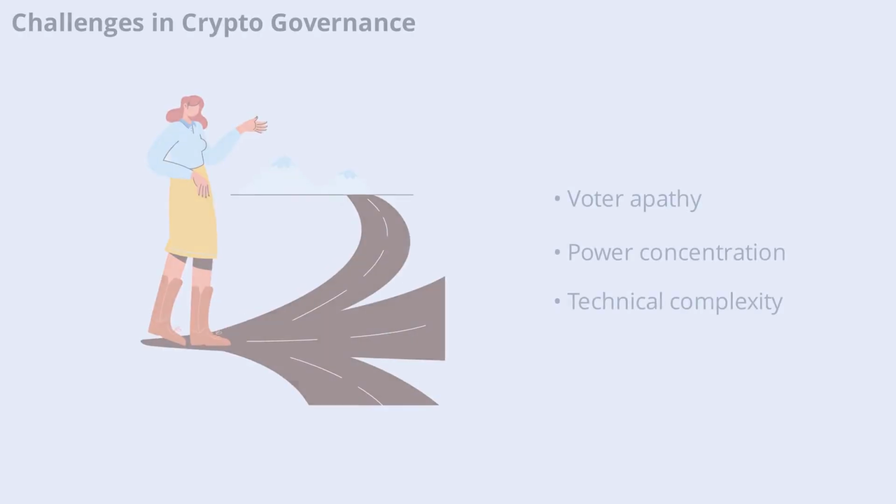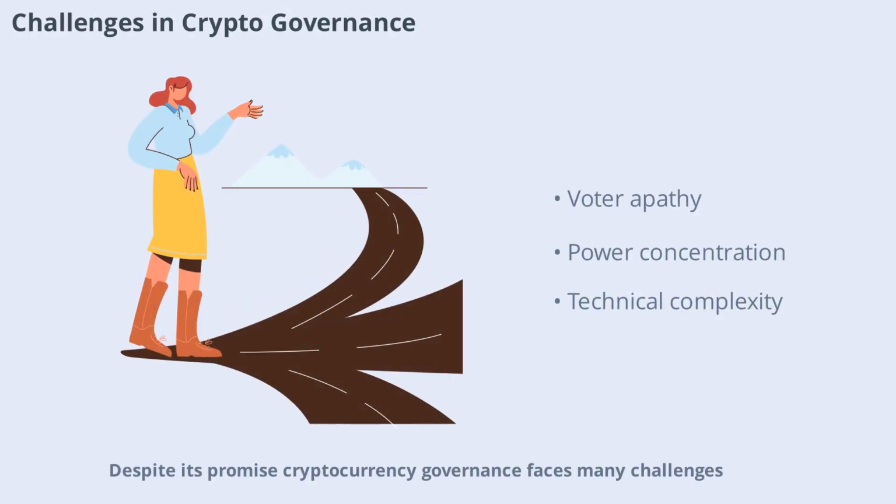Despite its promise, cryptocurrency governance faces many challenges. These include voter apathy, concentration of power, technical complexity, and the risk of manipulation. Balancing efficiency with inclusivity is difficult, and disagreements can slow progress. Addressing these challenges is crucial for the long-term success and legitimacy of any crypto project.